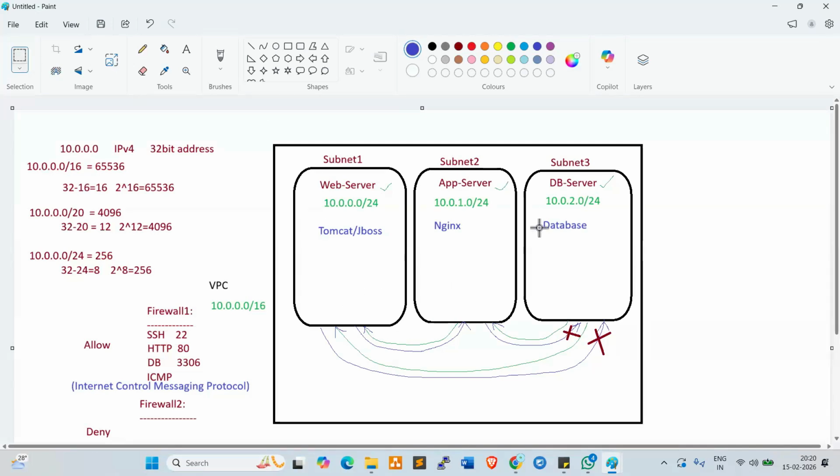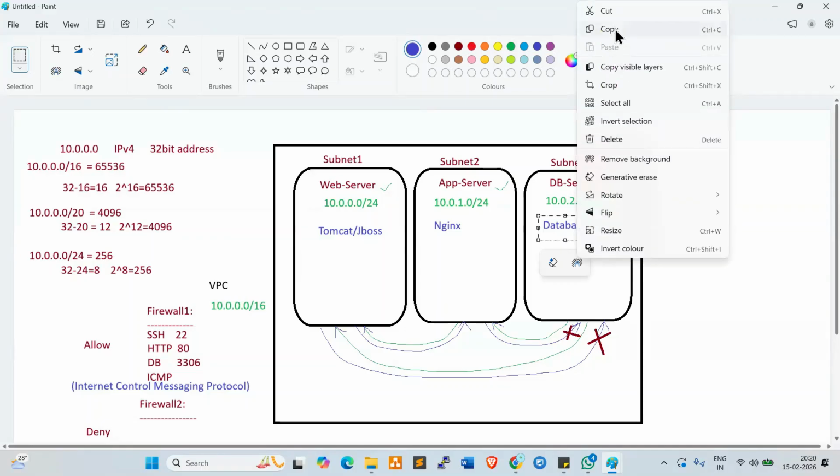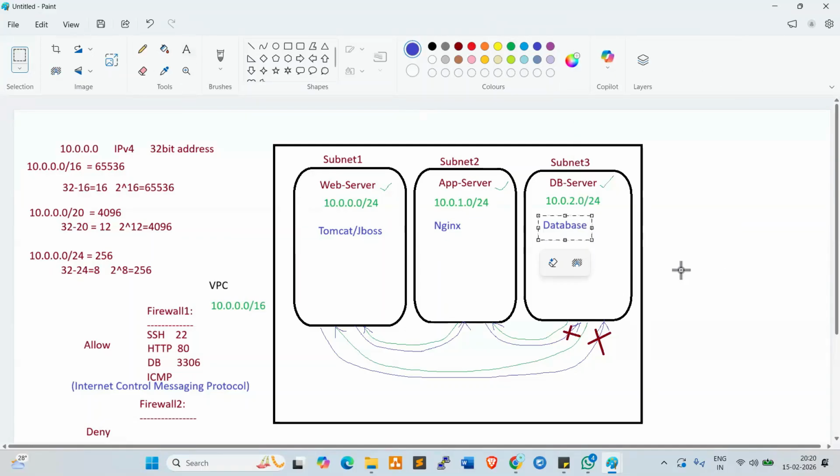So now we deployed the database in the web server, sorry, the app server. We deployed the database in the app server. Now I want to restrict the traffic from web server to app server. Here I want to restrict the traffic. But app server to web server I can allow. Only web server to app server I want to restrict the traffic.